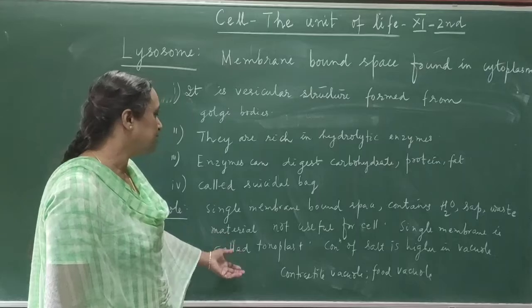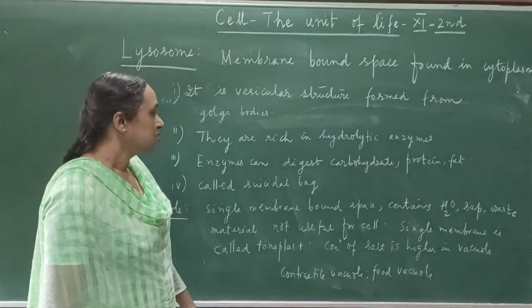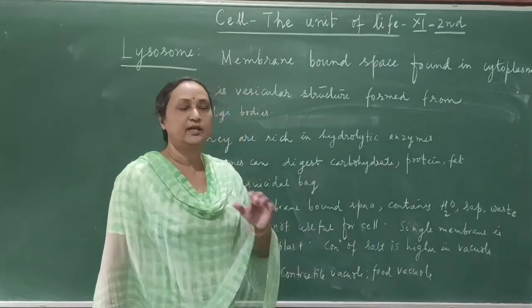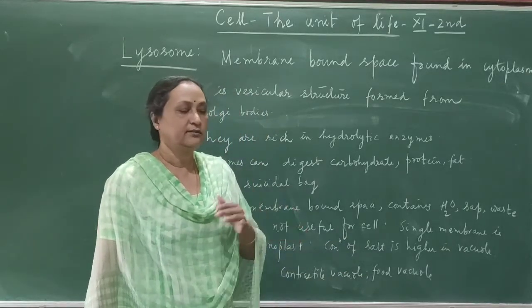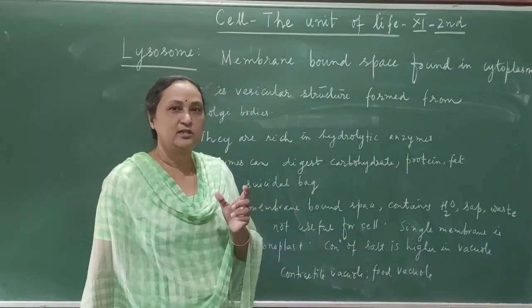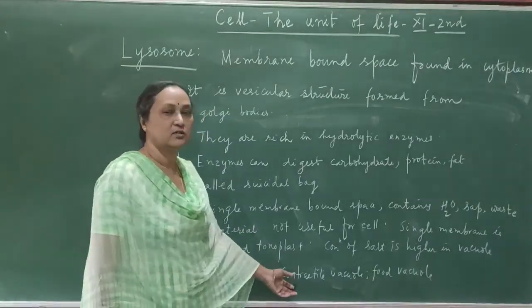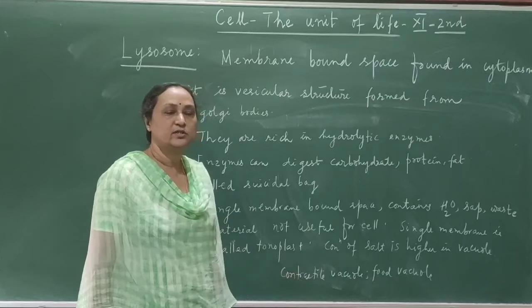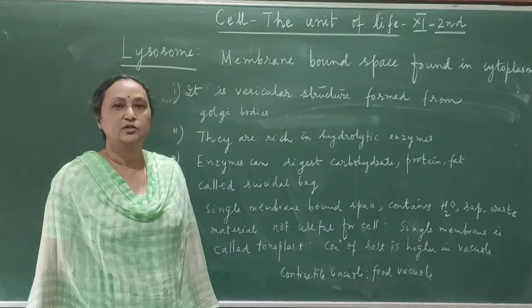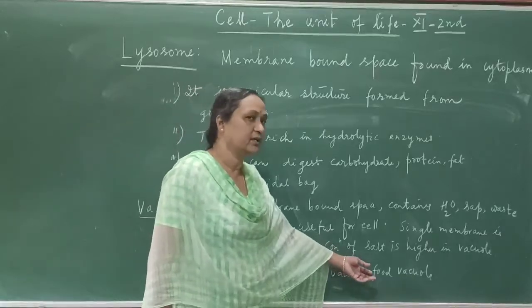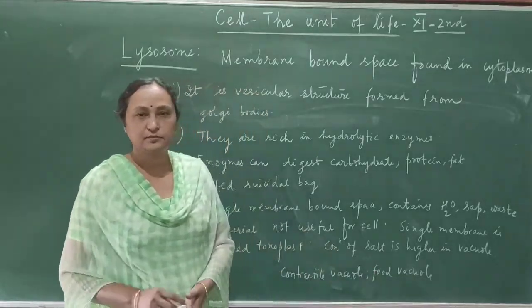The sap inside the vacuole has a higher concentration of salt in comparison to the cytoplasm. You can find the concentration of salt is more inside the vacuole. For example, in the amoeba there is a contractile vacuole, which is responsible for maintaining the osmotic concentration of the organism, and inside the food vacuole the food is present.